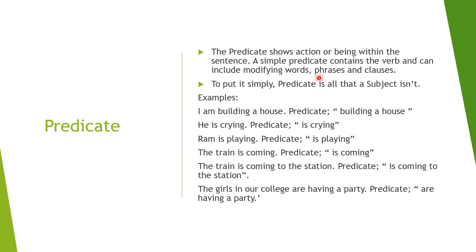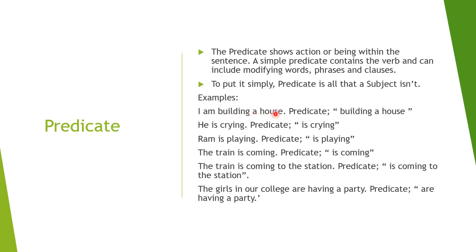The predicate, on the other hand, shows action or being within the sentence. A simple predicate contains the verb and can include modifying words, phrases and clauses. Again, we are going to talk about words, phrases and clauses later. So to put it simply, predicate is all that a subject isn't. मतलब किसी वाक्य से आप subject को हटा दीजिए तो बाकी सारा जो हिस्सा है that will be a predicate.